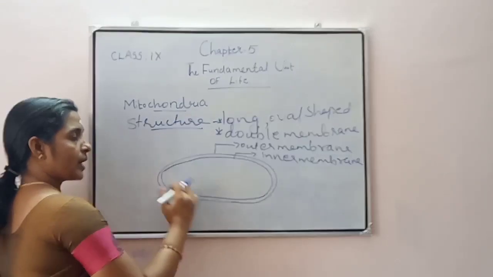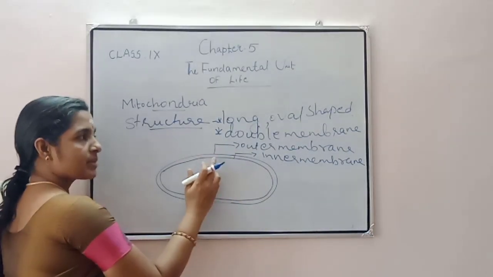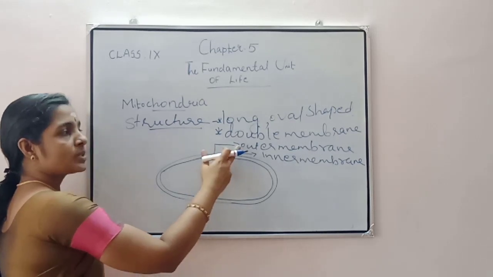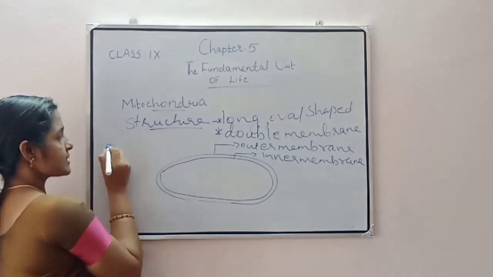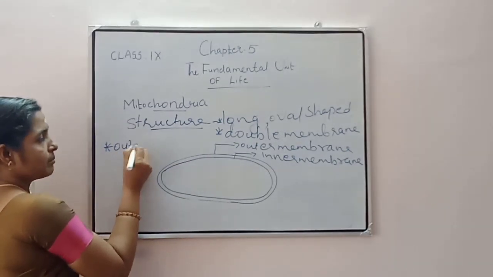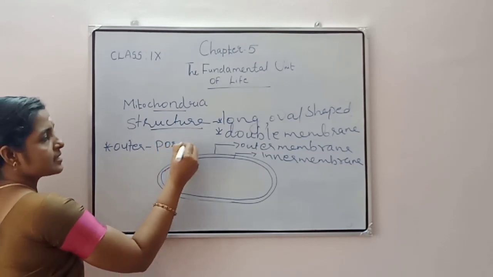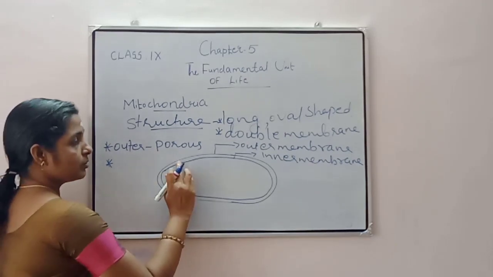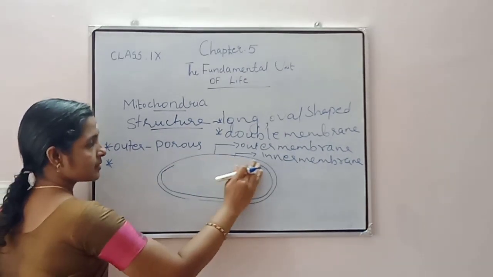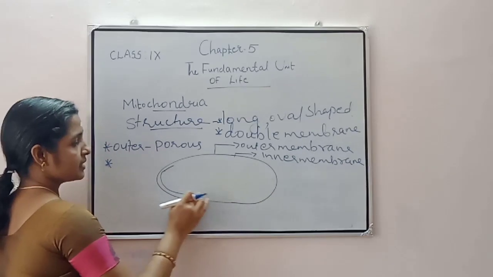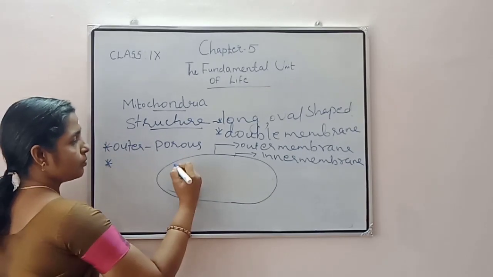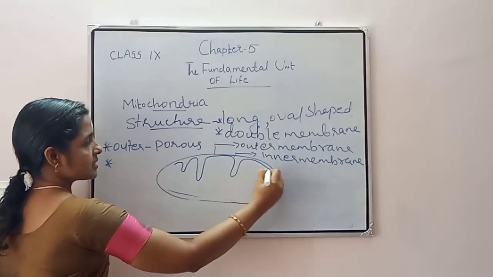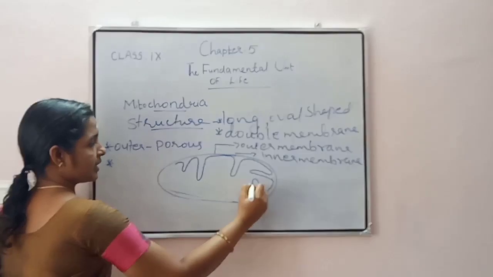So it is a long and oval shaped structure. The double membranous structure consists of an outer membrane and an inner membrane. The outer membrane is porous in nature, and the inner membrane consists of many foldings, like this.